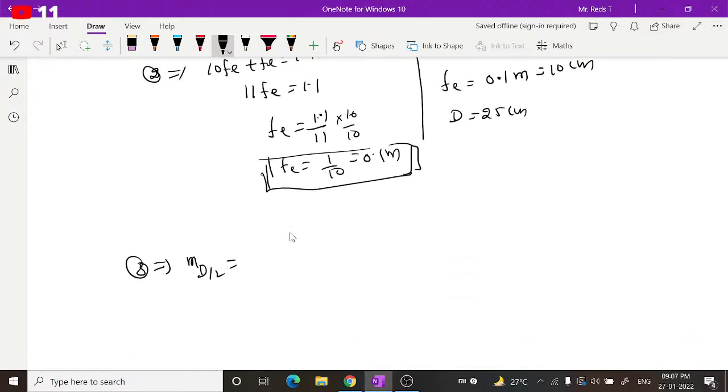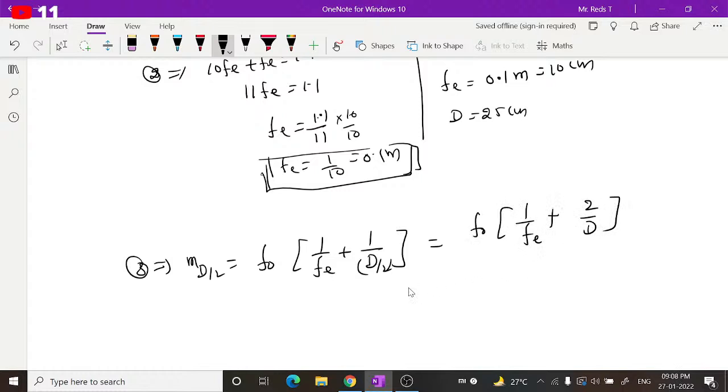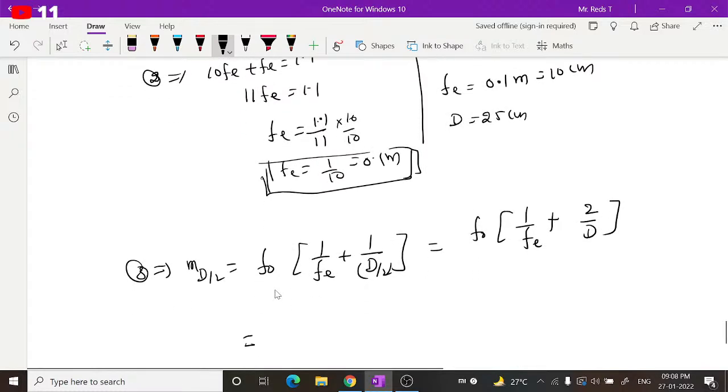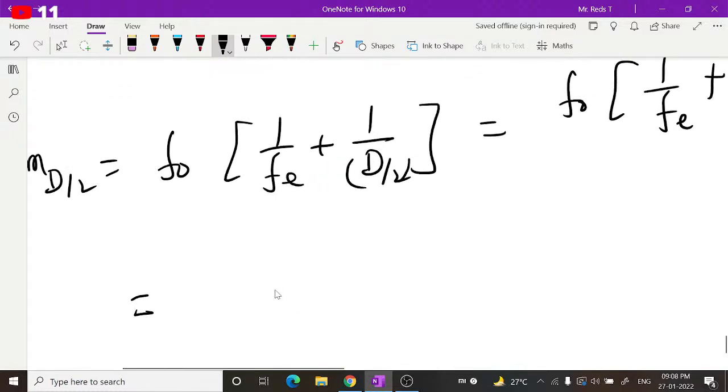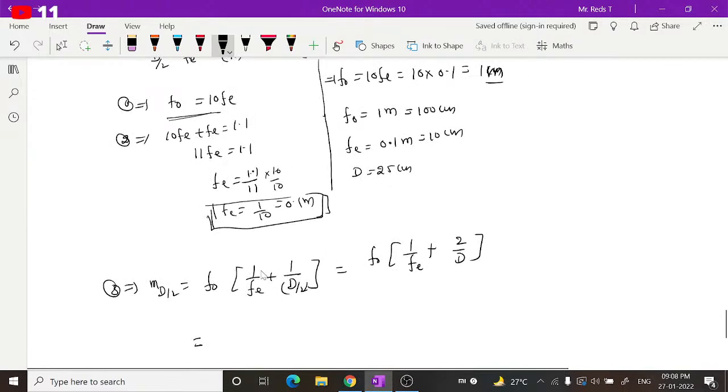You can also write it as F naught into 1 by Fe plus 2 by d. Substituting these values, F naught 100, Fe 10: 100 into 1 by 10 plus 2 by 25, all in centimeters.